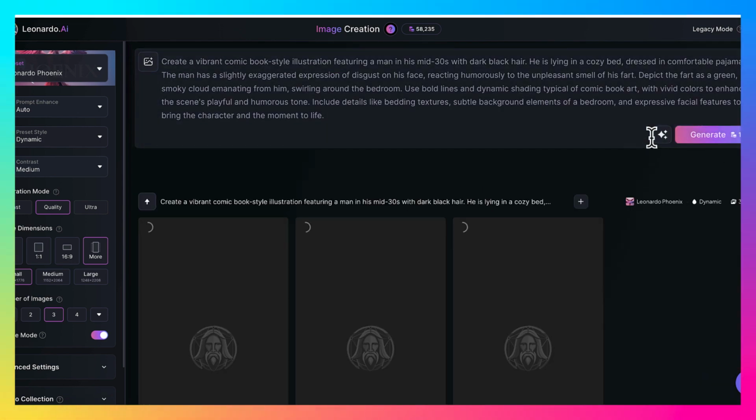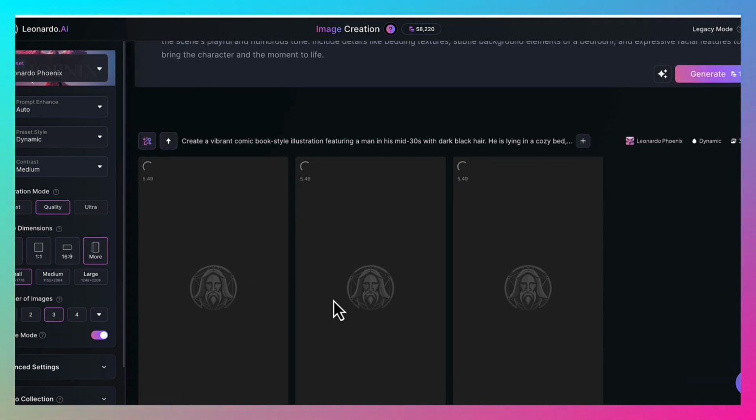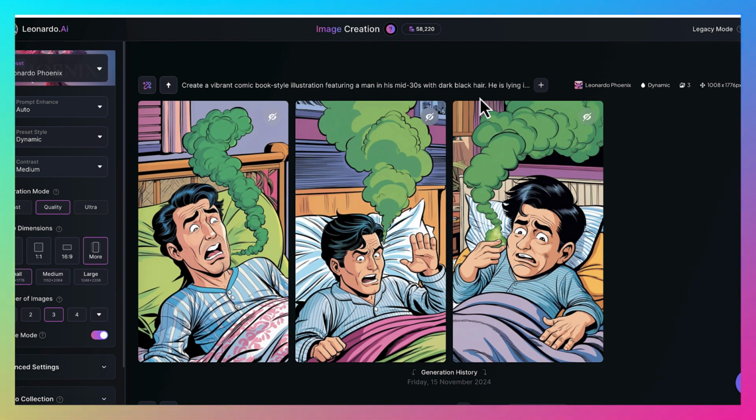So I enter that prompt. Next thing I'm going to do is hit generate. Down here, I have that I want it to generate 3 different images, so it's going to do that. It's going to take a couple seconds, so I'm going to cut out for a second and I'll be right back and you'll see the images. All right, so these are the images that Leonardo AI created for me with the prompt that I entered.